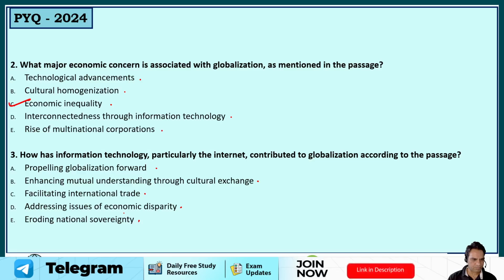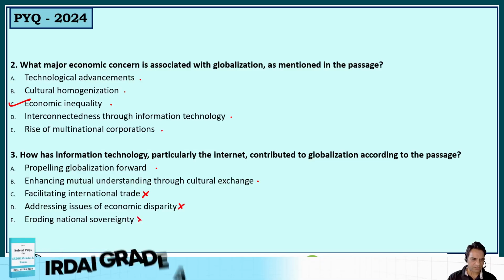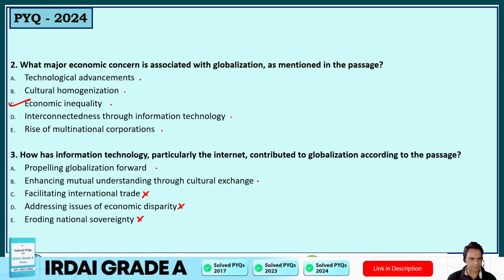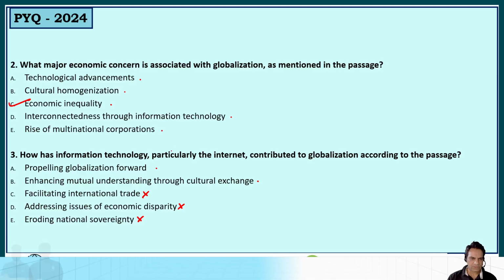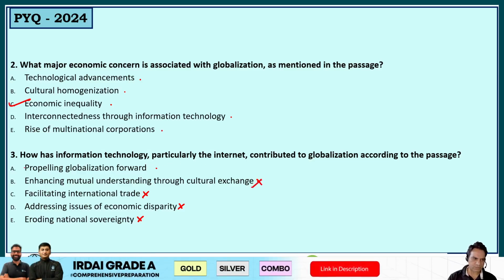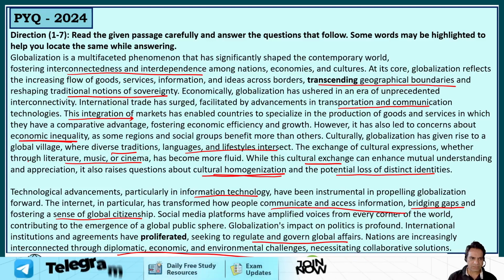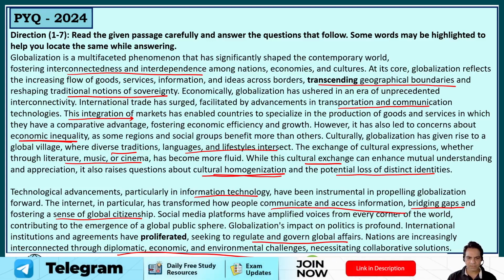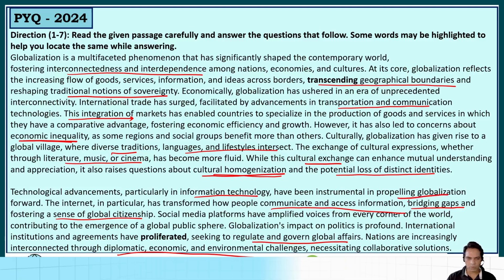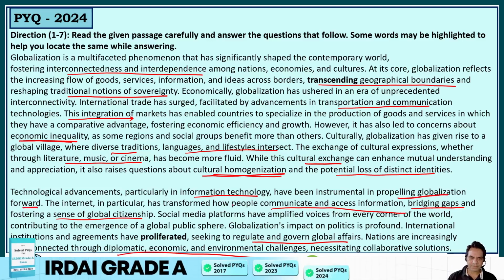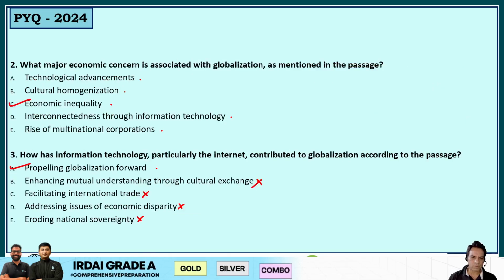So, it's not international trade, it's not economic disparity, it's not national sovereignty. So I think mutual understanding through propelling globalization forward. So internet, it has propelled globalization forward. That's what is mentioned. See, this is what is mentioned in the first line. So particularly IT have been instrumental in propelling globalization forward. The internet in particular has transformed how people communicate and access information, bridging gaps and fostering a sense of global citizenship. So it has propelled globalization forward. Option A was your correct answer.